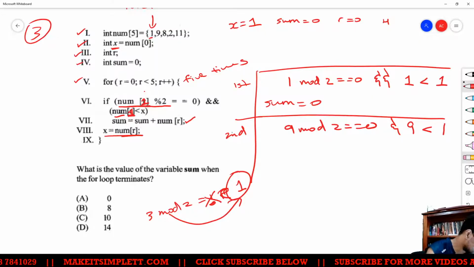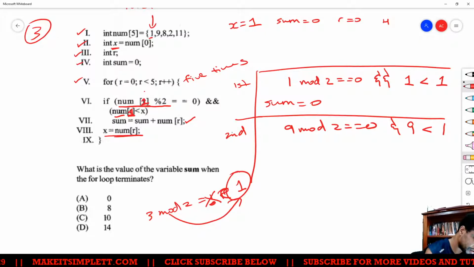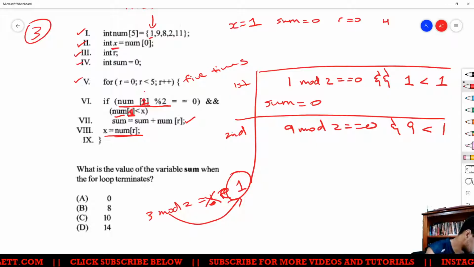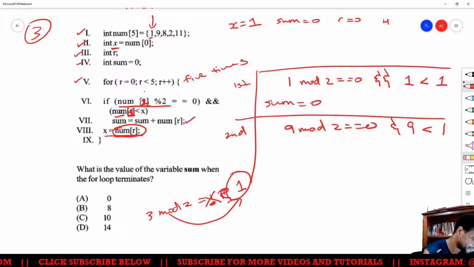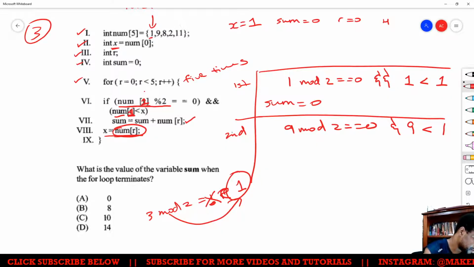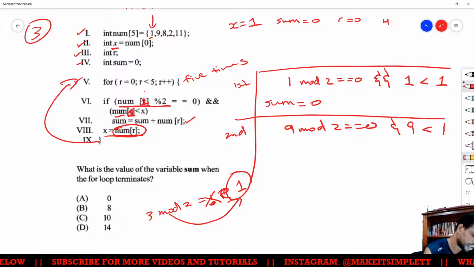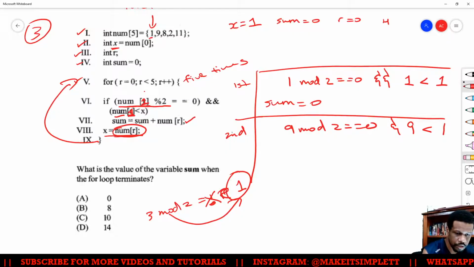Oh no, x changing to num r, so my bad, sorry. So x is still going to be the 1, right? Because r would be 0, r never went up yet. Yeah, r only goes up when we reach here, good. So 9 will be less than 1.